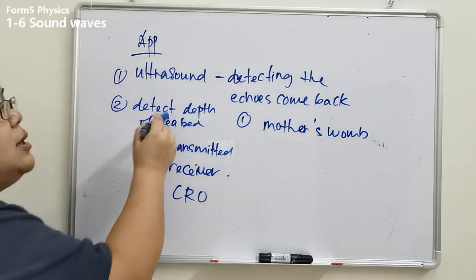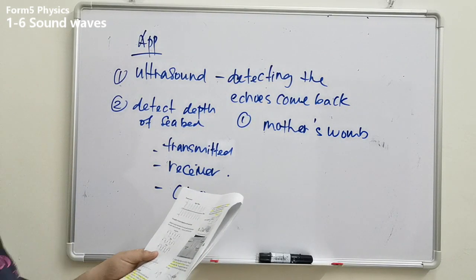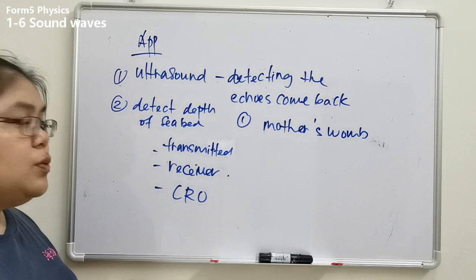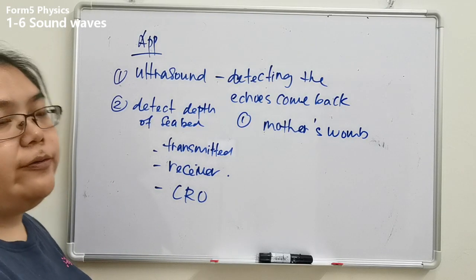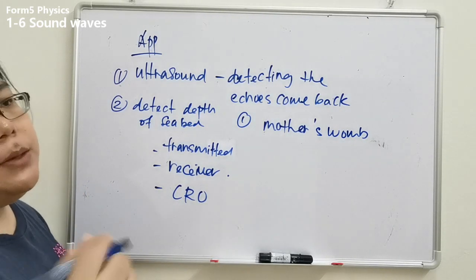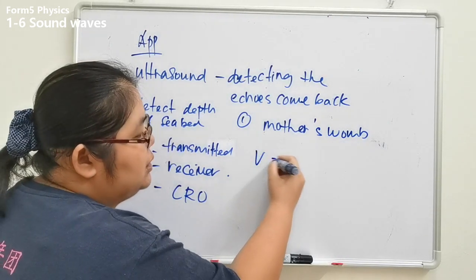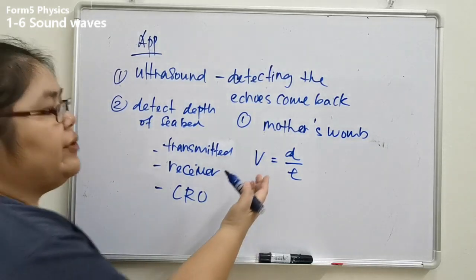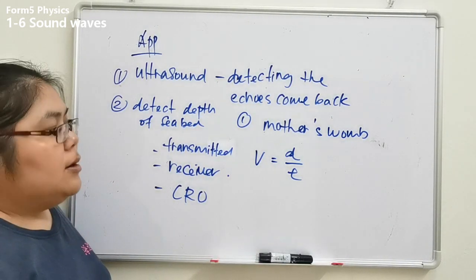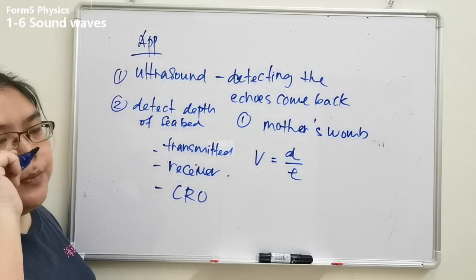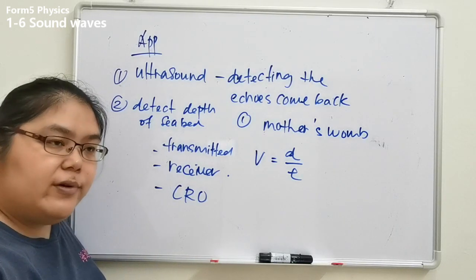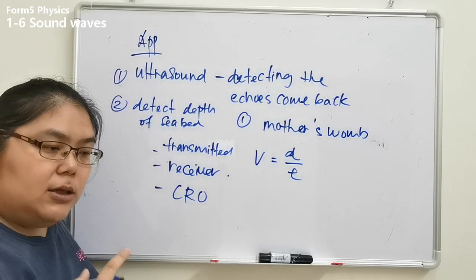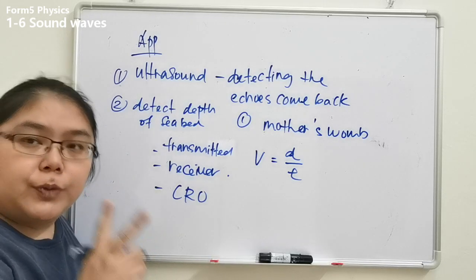So when you want to detect the depth of the seabed, we have one of the formulas for the sound wave. Before that we learned velocity equals displacement over time, which is speed. Now for this situation, because the sound travels and comes back, this is a two-way system.